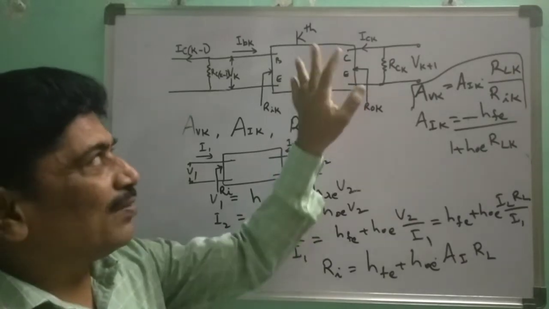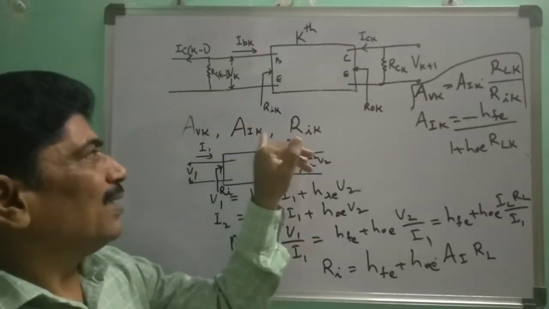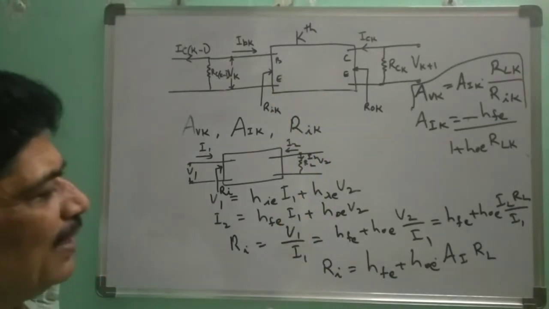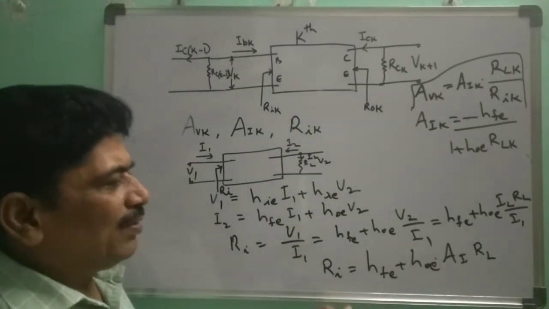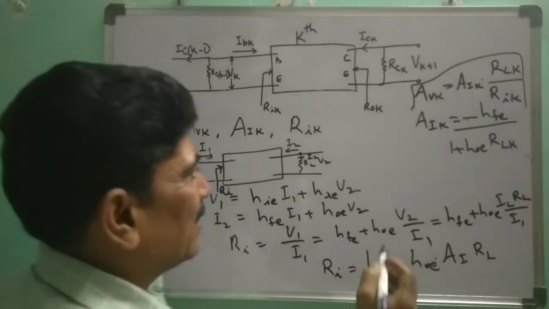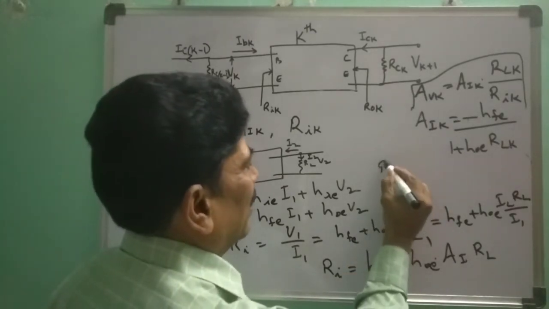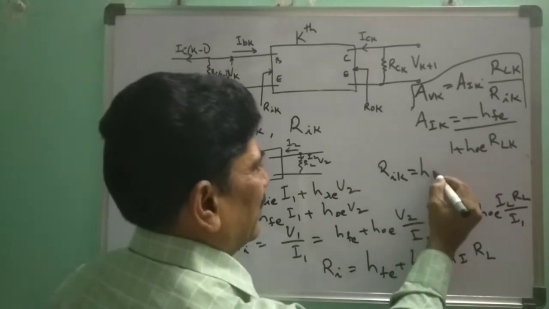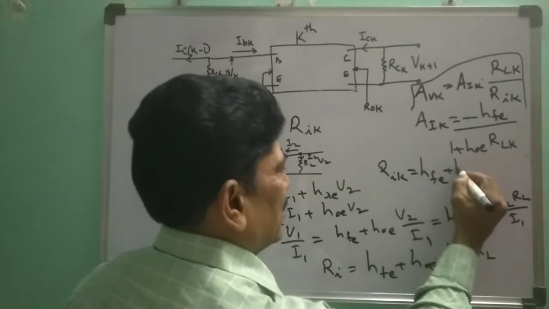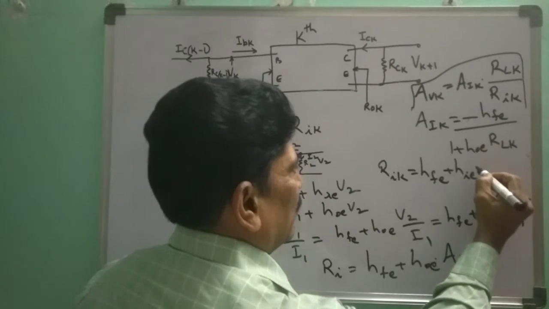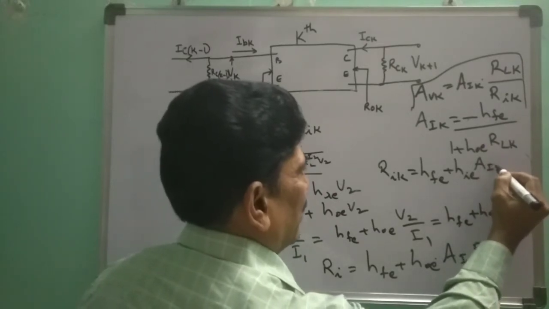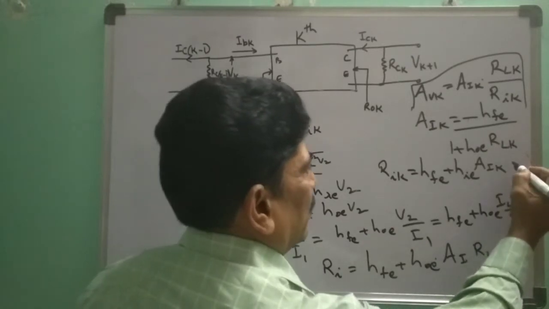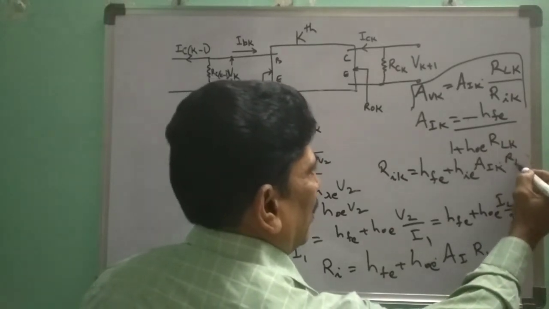I am trying to find the voltage gain, current gain and input resistance for the kth stage. So RI is equal to HFE plus HOE into AI into RL. So for the kth stage, RIK is equal to HFE plus HOE into AIK into RLK.